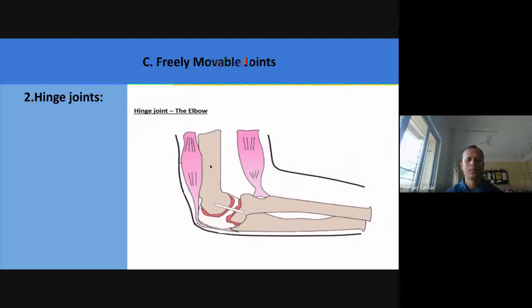Another example of a hinge joint is the door. Like our door, the direction of opening and closing is one direction, forward and backward only, and at a single point there will be a stoppage. Okay, we can bend our hand in this side. This is the hinge joint.